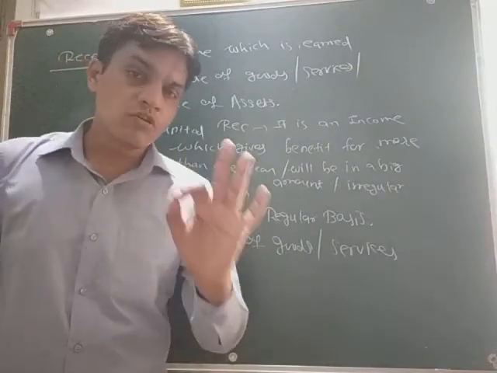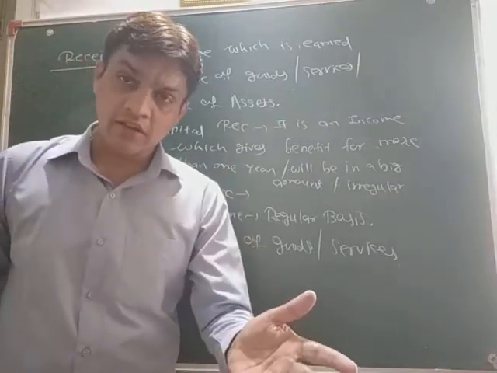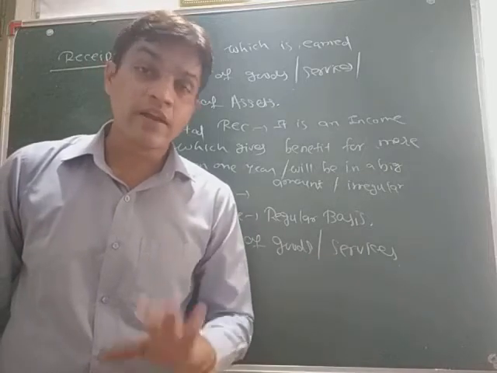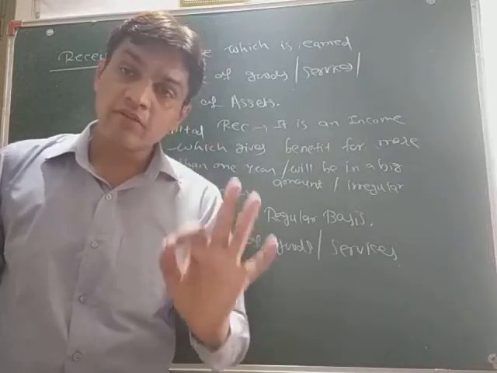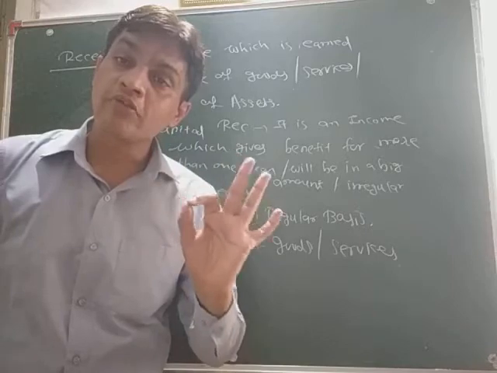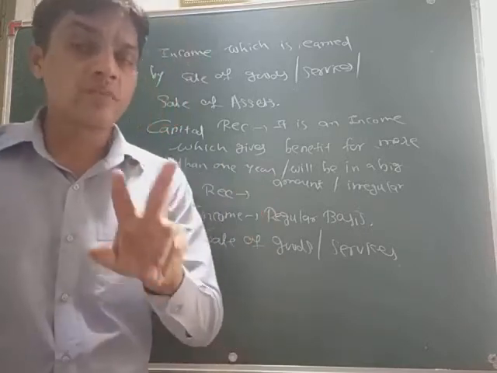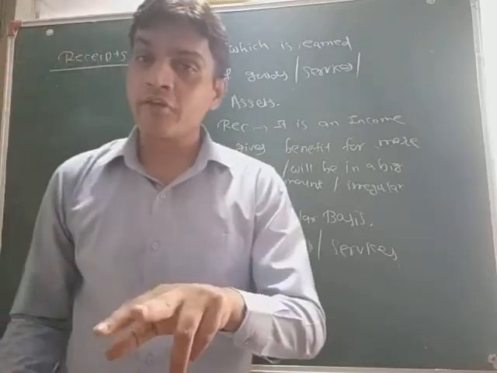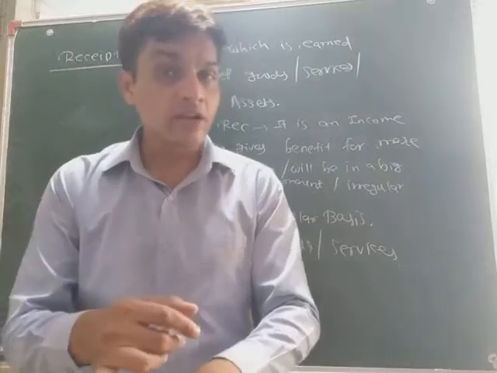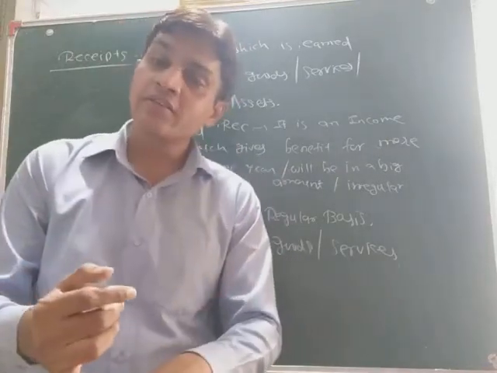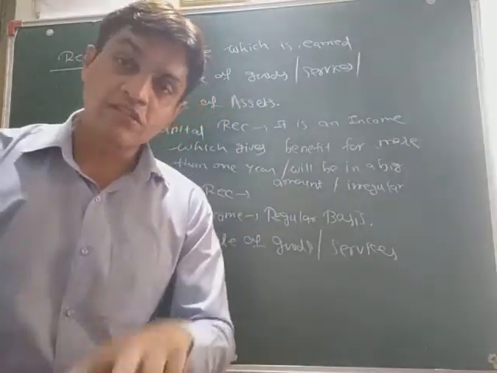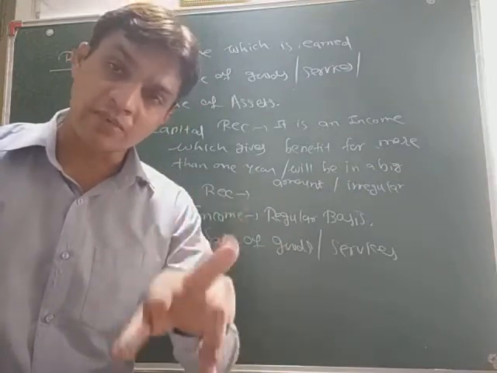If you are selling your goods on a regular basis, in reward of that you are getting some income in a regular way. So that regular way income is your revenue receipt. So this is the main difference between capital and revenue. Capital means which is irregular in nature, and revenue means it is regular in nature. So this is the main difference in revenue and capital receipt.